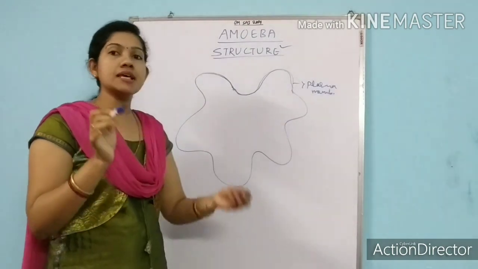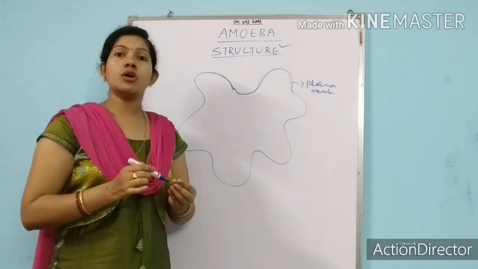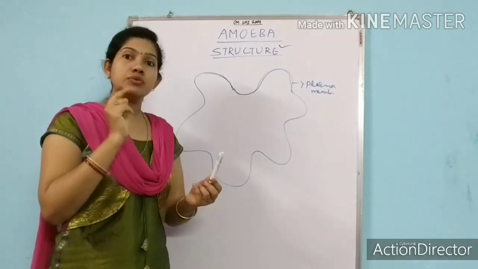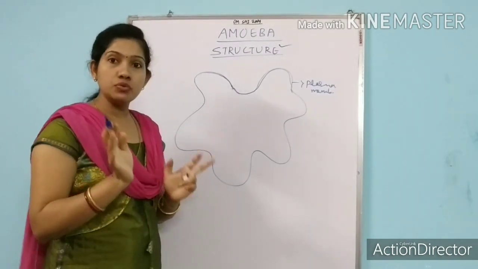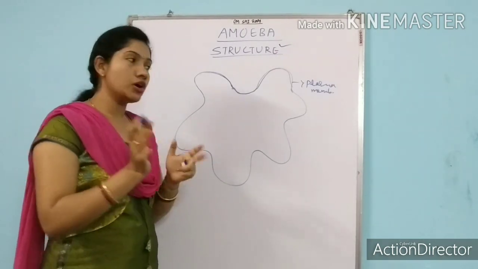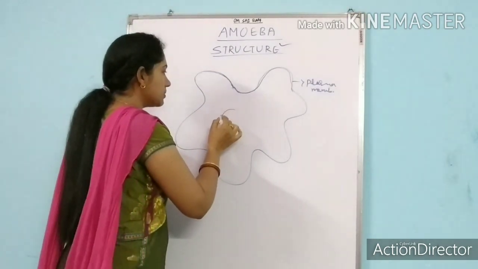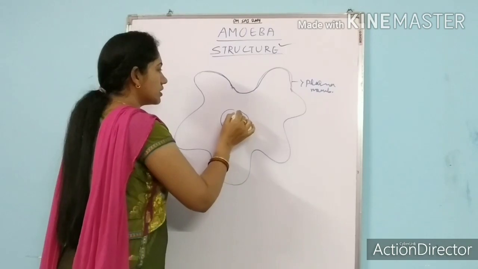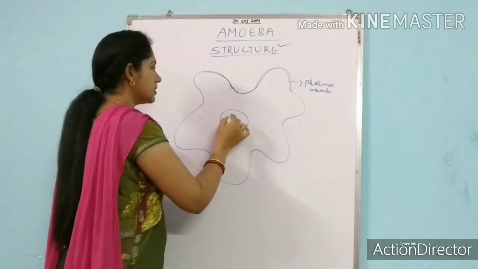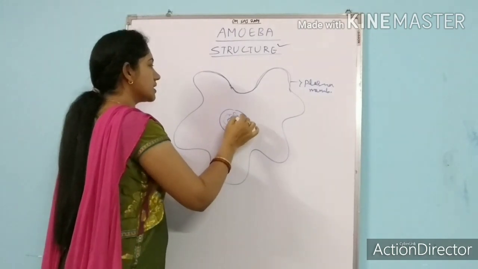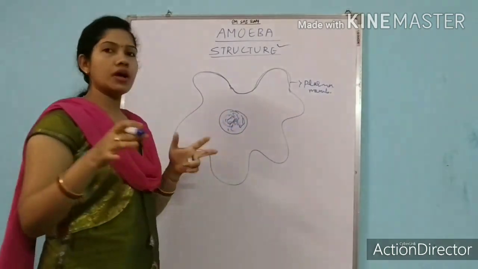If you remember, I said all the protists are unicellular eukaryotes, meaning they have a definite nucleus or a well-developed nucleus. What do you mean by a well-developed nucleus? It has a nuclear membrane, and inside that it has the genetic material, that is the DNA or RNA.